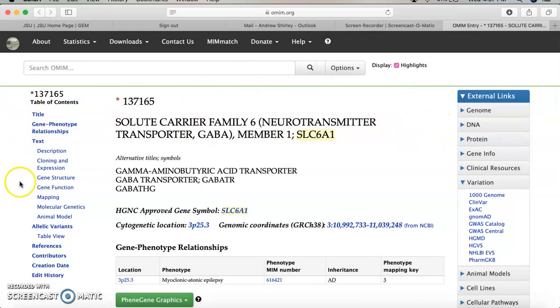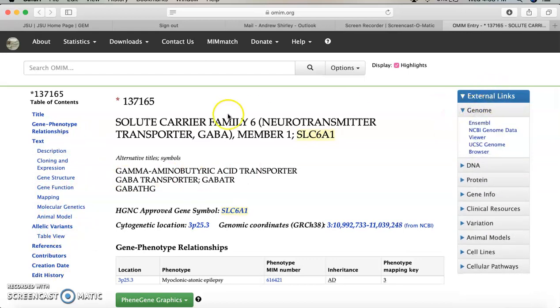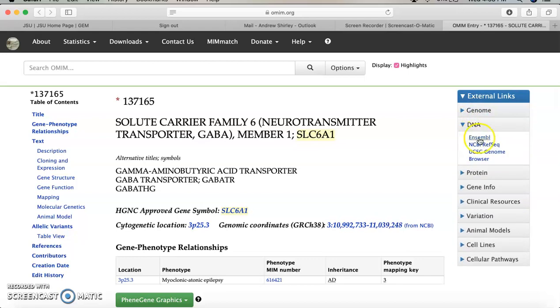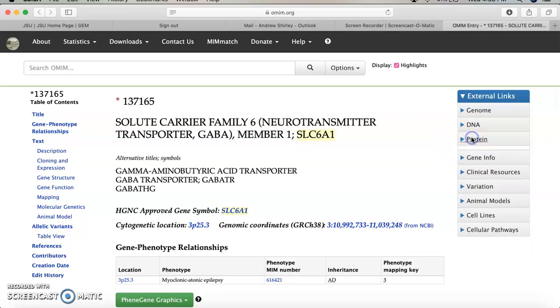So you see over here we have a table of contents, so it tells you what all is held within this one page. You have external links, so you can come over here to genome, and if you're interested in the sequence of SLC6A1, you can go to Ensembl or NCBI or UCSC genome browser. DNA will probably give you a very similar search result. Protein will take you to HPRD and Human Protein Atlas. So you get the idea.